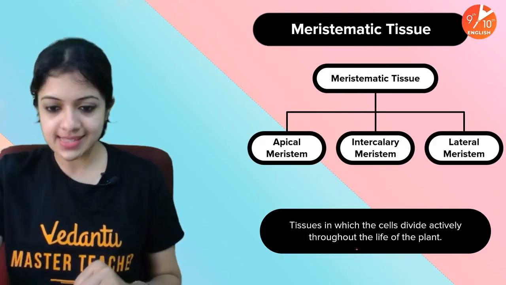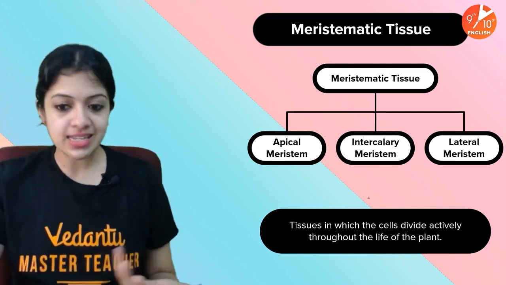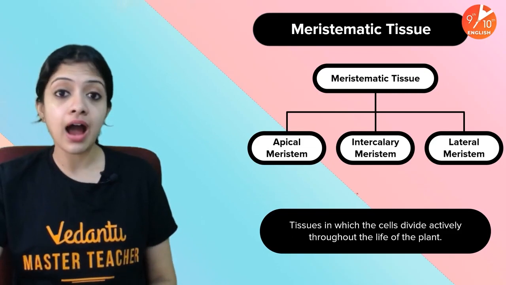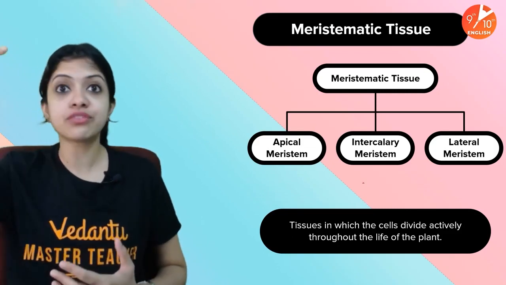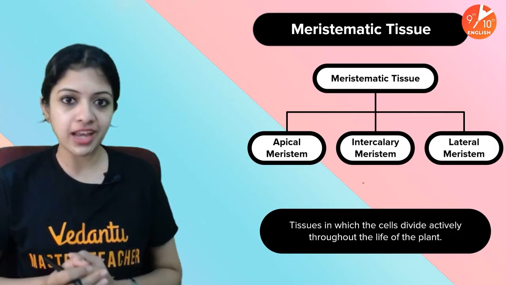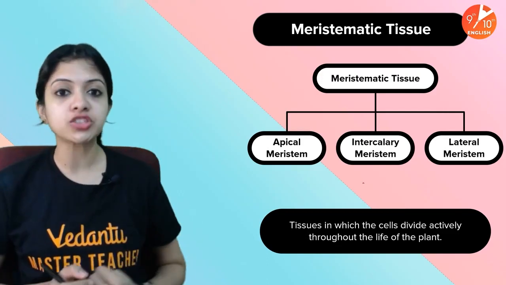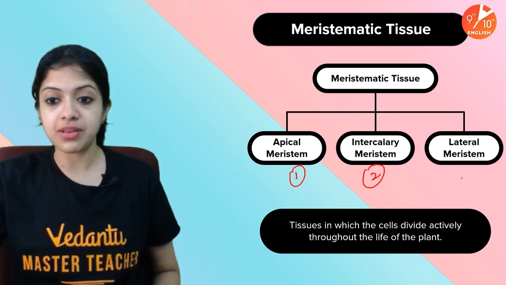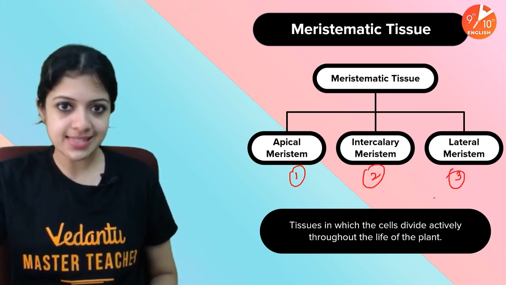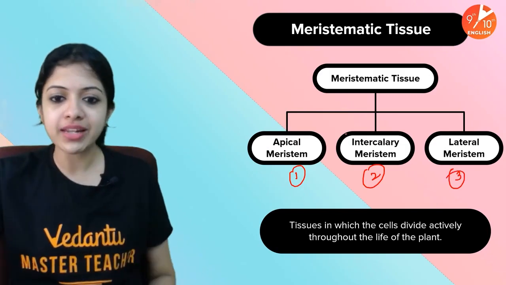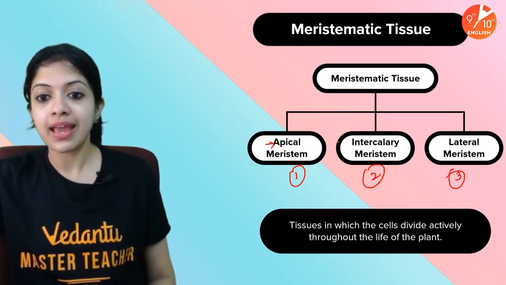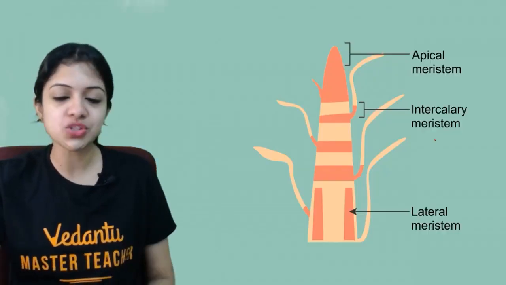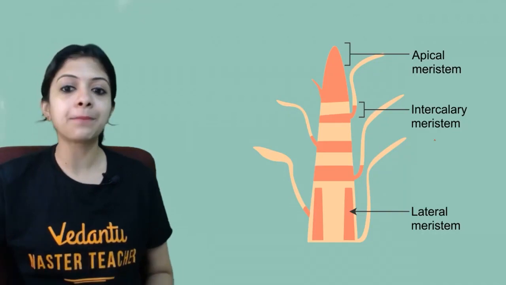So yes, meristematic tissues are tissues in which cells divide actively throughout the life of a plant. And there are meristematic tissues which you would find in different parts of the plant. Based on their location in the plant body, there are three major types of meristematic tissues: apical meristem, intercalary meristem, and lateral meristem. All you need to do is literally know the meaning of the terms apical, intercalary, and lateral, and that's it. You will be able to identify what their functions would be as well. This is what they look like in a plant body.